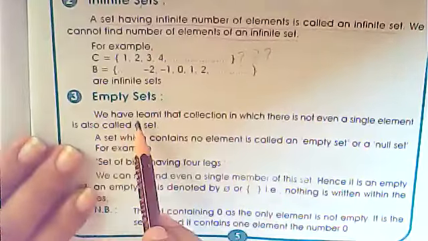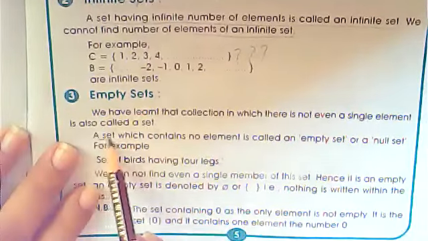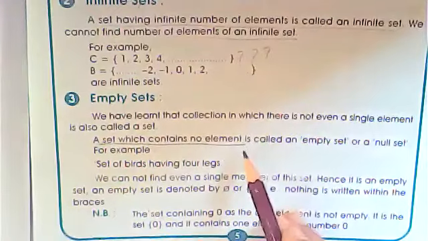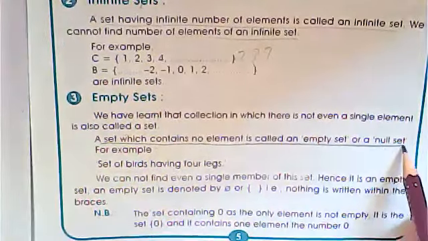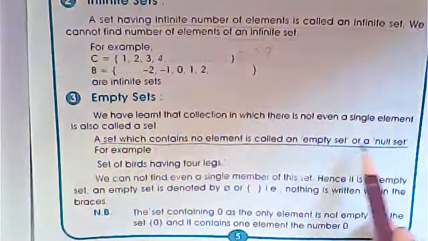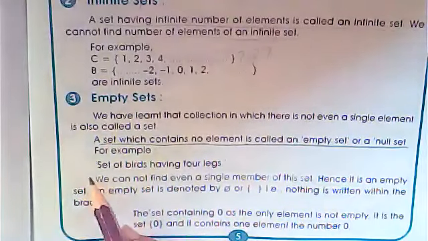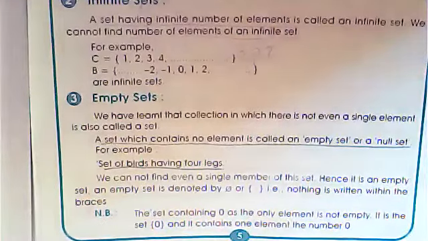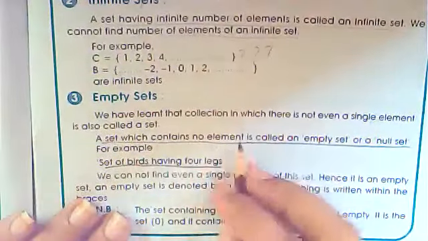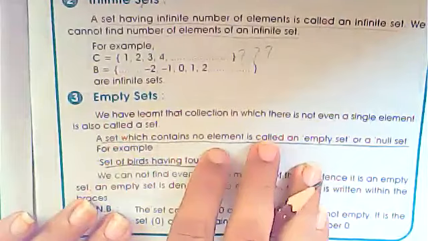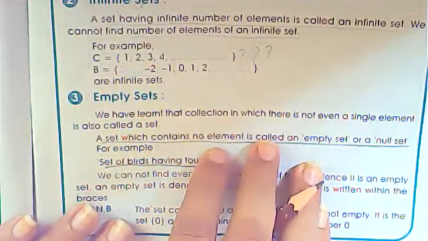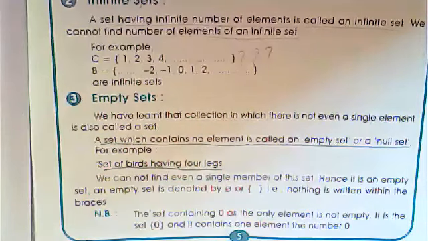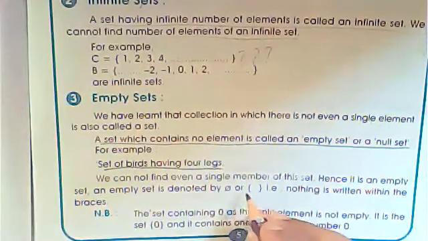Next is this one, which is empty set. A set which contains no element. A set which contains no element is called an empty set or a null set. Either empty or you can say a null set. Now here you have an example, which is the set of birds having 4 legs. You have to make the set of birds that have 4 legs. Is there any bird that has 4 legs? No, there is no bird like that. So you will make an empty set.